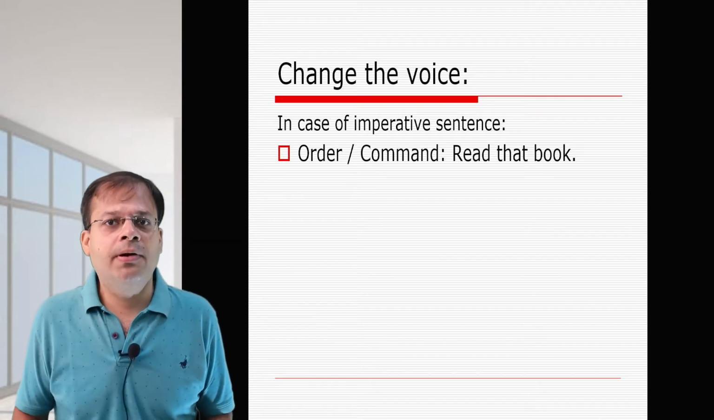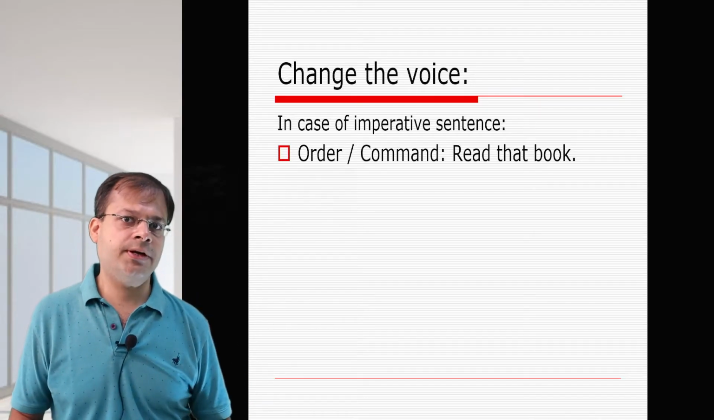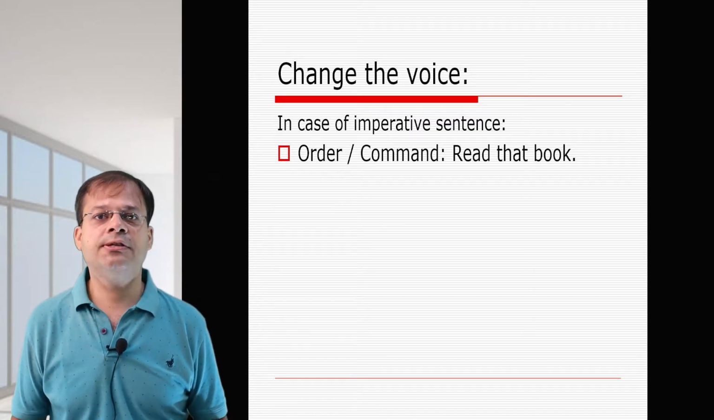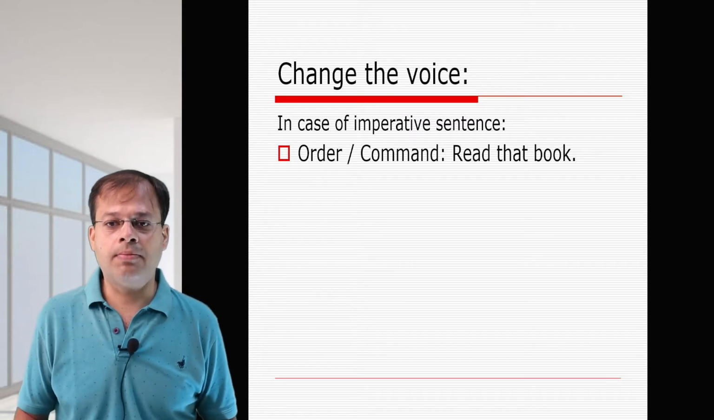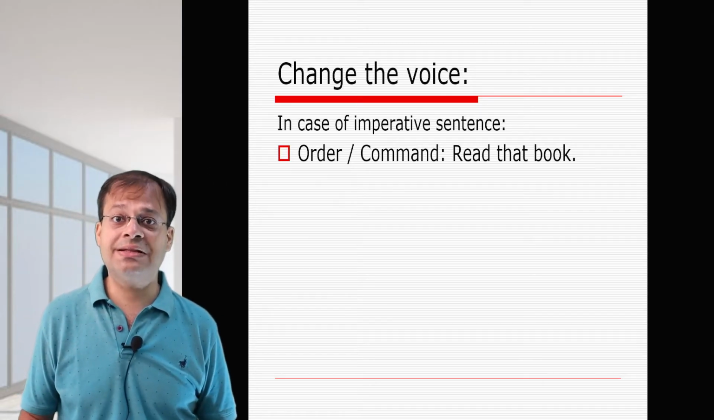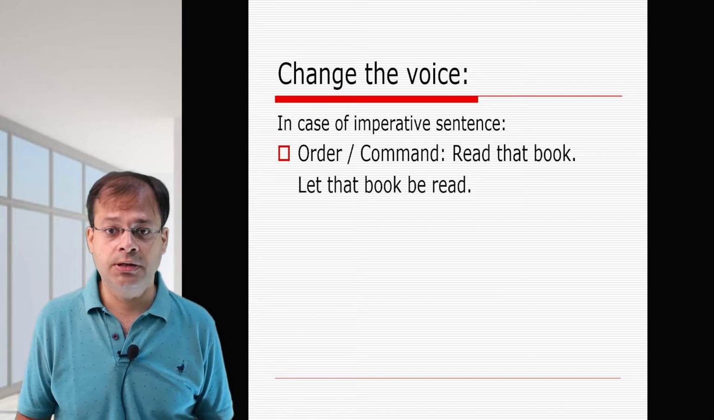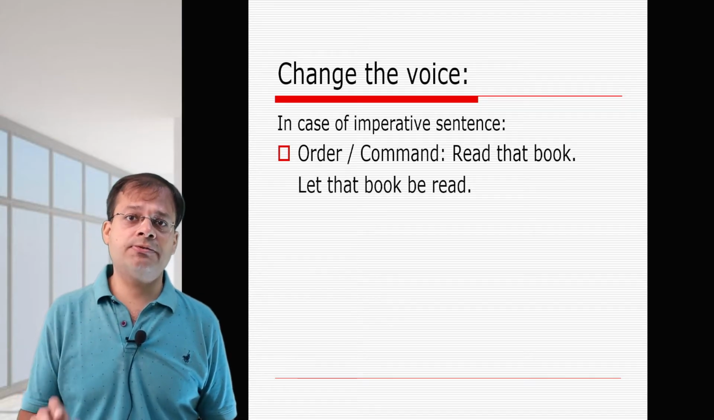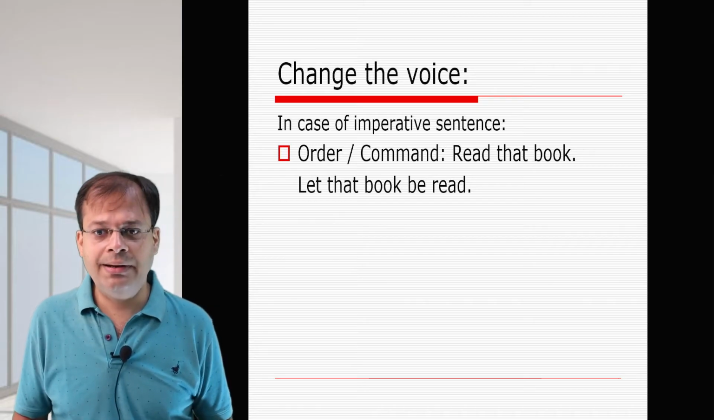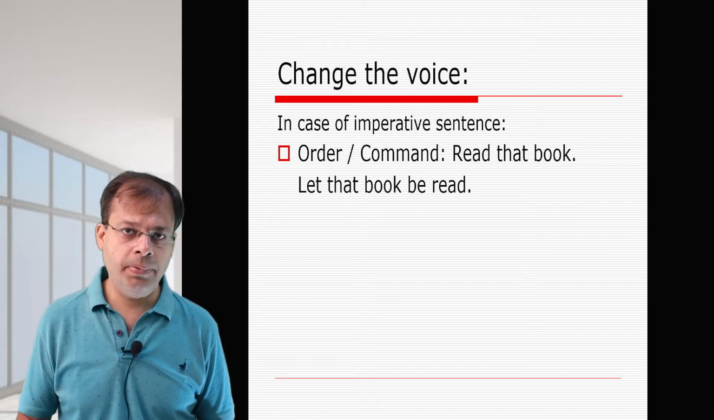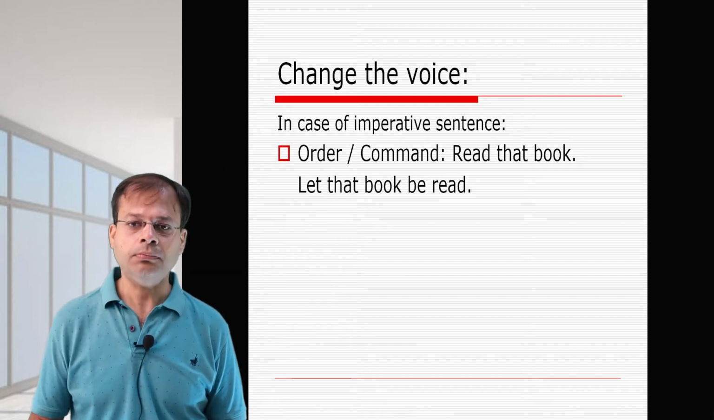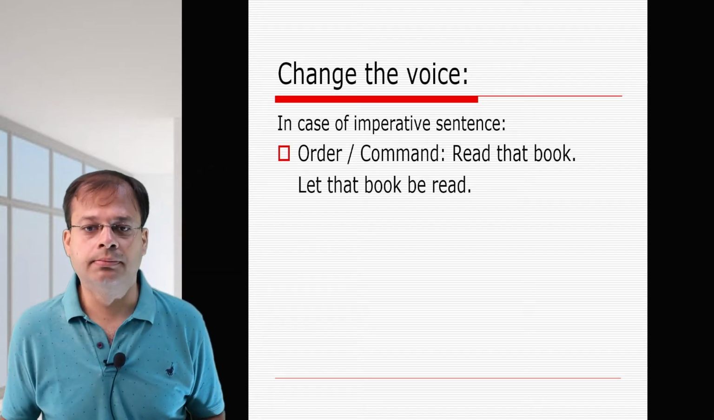Now those were assertive sentences. What about imperative sentences? Imperative sentences start with a verb. If you see the example here, order and command. Read that book. Now in this particular sentence, that book is an object. In imperative sentence, when there is an object, it comes first and we start with let. Let that book be read. Be read. Third form of verb, read, read, read. Let that book be read.